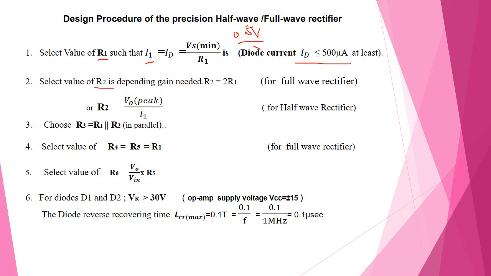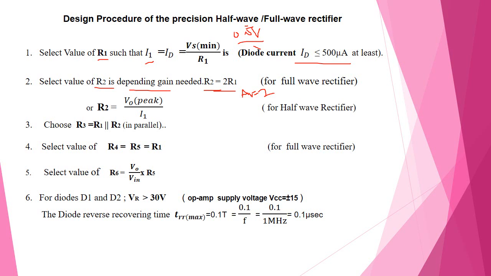After selecting the value of R1, you can select the value of R2, as R2 depends on the gain of the rectifier. If you need it, R2 is equal to 2 times R1. The gain of the full-wave rectifier is equal to 2, so R2 is equal to 2 times R1 for the full-wave rectifier. Even though you can use it for the half-wave also, as per the design we have it for the full-wave.